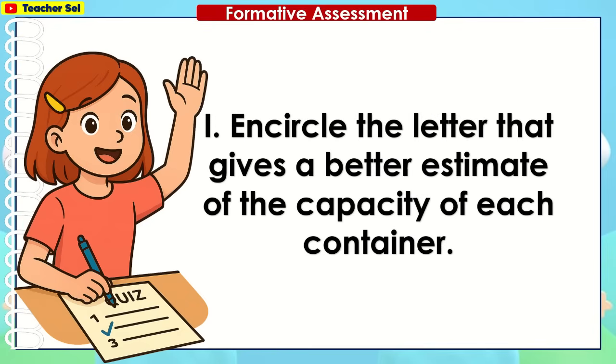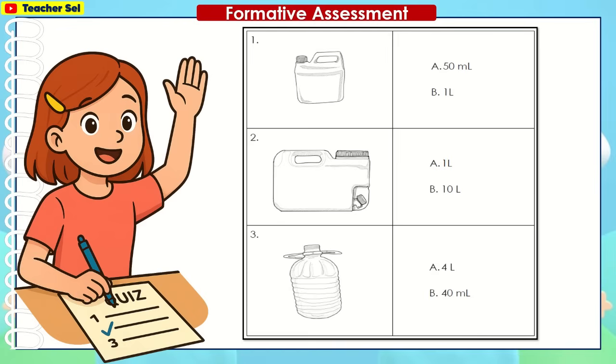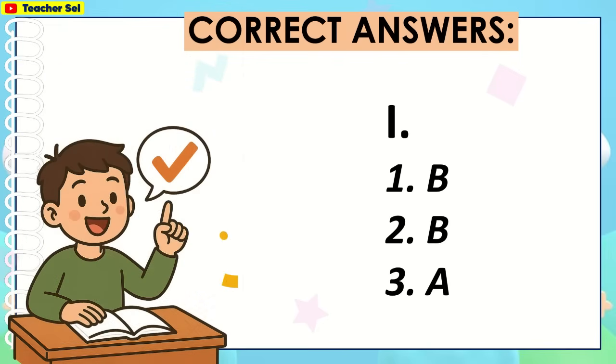For your assessment, encircle the letter that gives a better estimate of the capacity of each container. Here are the correct answers.